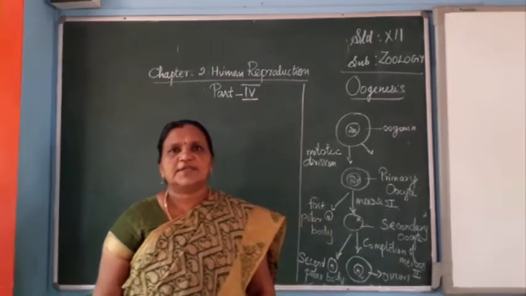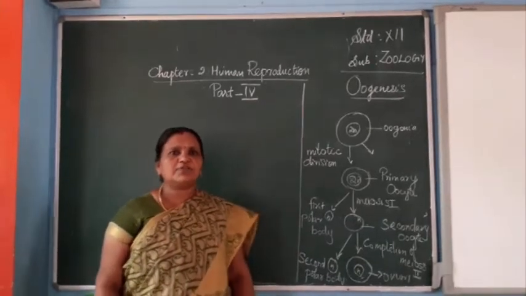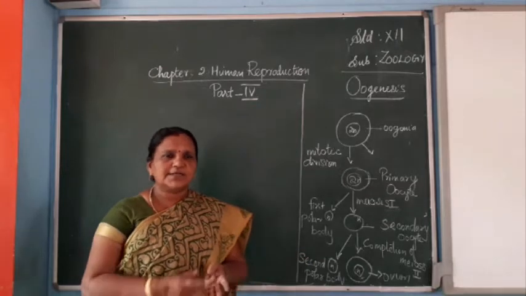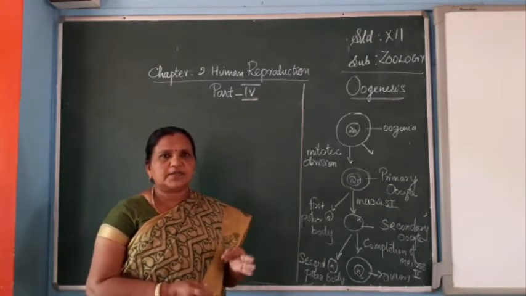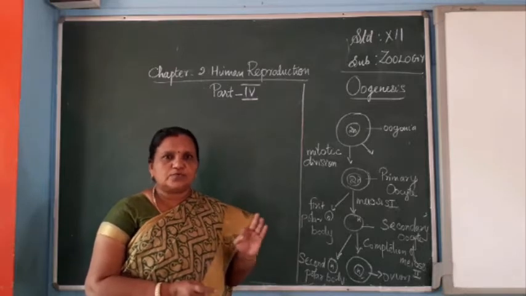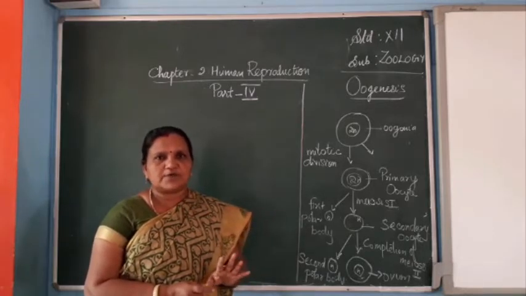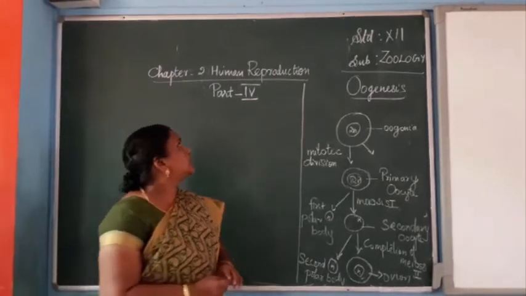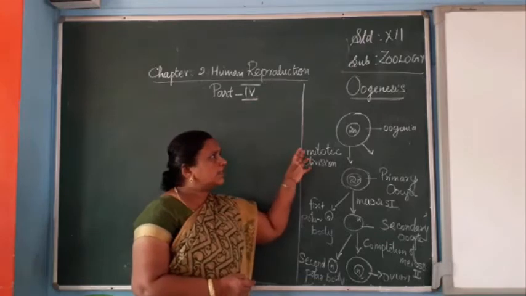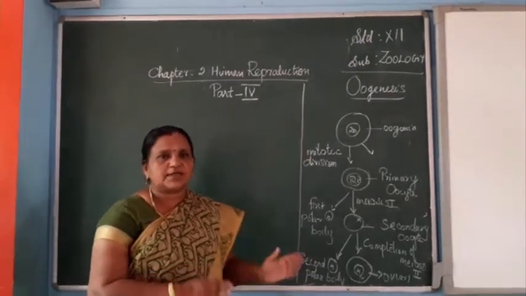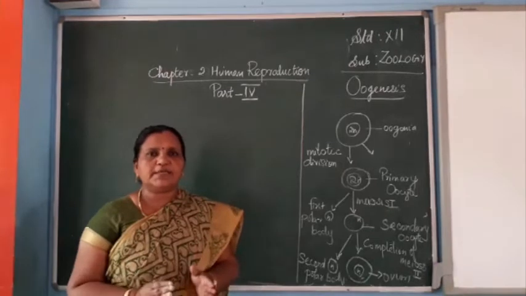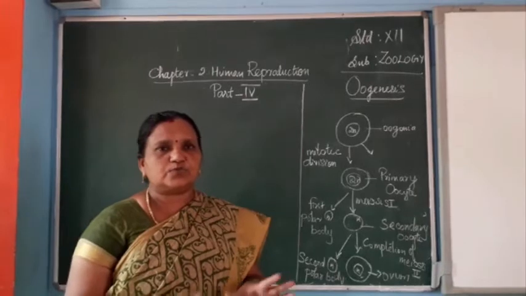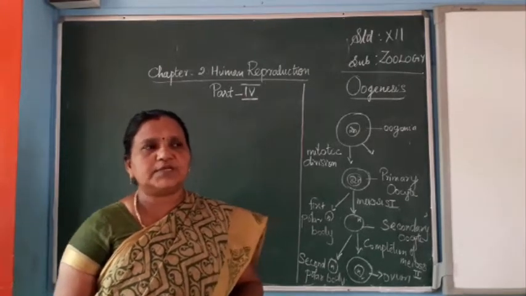Good morning, students. In the previous classes, we completed human reproduction, the human male sex organs, the female sex organs, spermatogenesis and oogenesis, so gametogenesis is completely done. Now, in this class, we are going to study oogenesis once again, because the oogenesis process in females is continued with the menstrual cycle. So in this class, we are going to discuss oogenesis and the menstrual cycle.